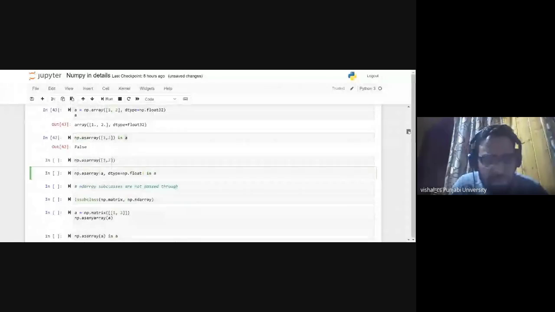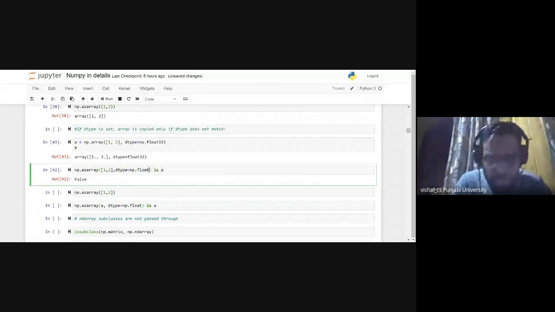This is float 64, 32. If we use dtype the same, copy this, 32, here I can also give dtype equal to np.float32.